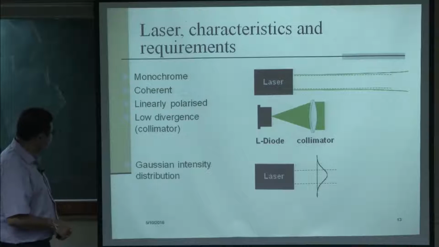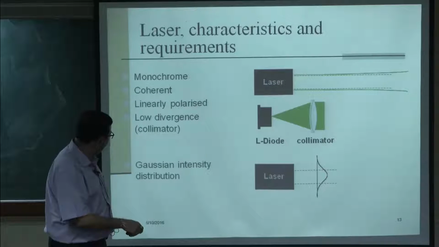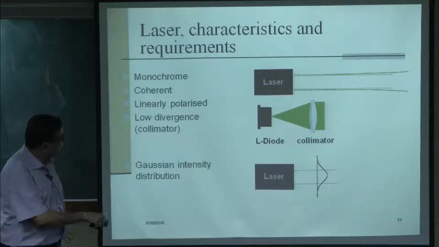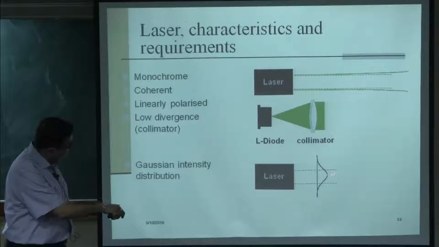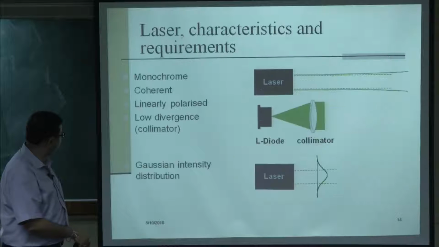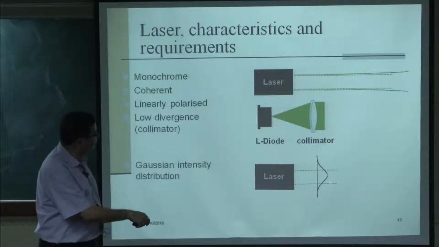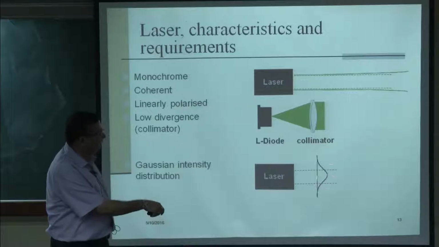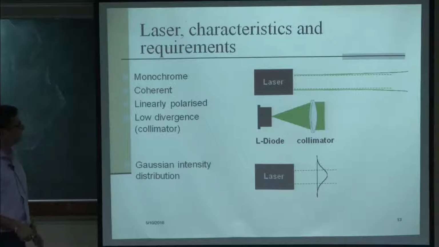Now, typically the laser has a Gaussian intensity distribution where the maximum intensity is at the center and falls off at the edges. So, this is typically the distribution, and therefore the calculations are actually made based on this intensity.